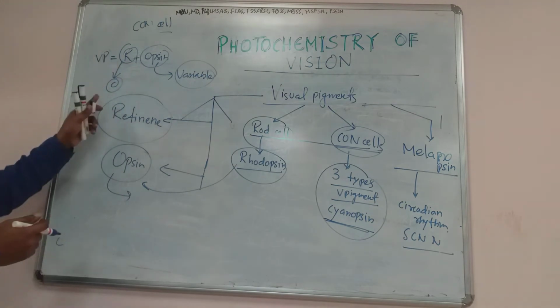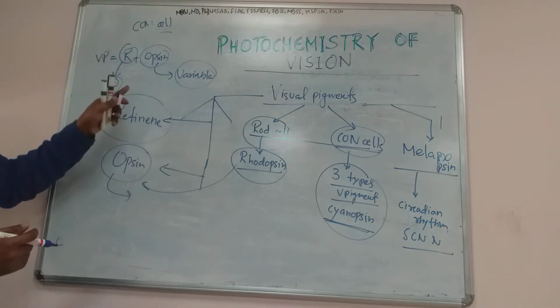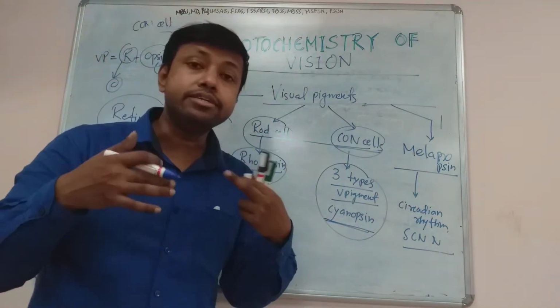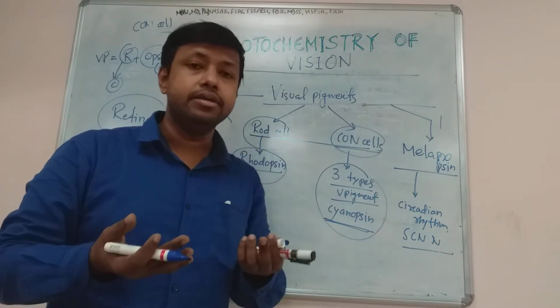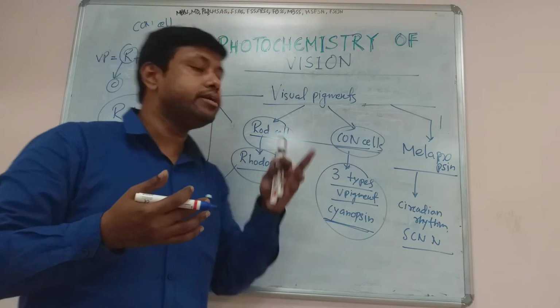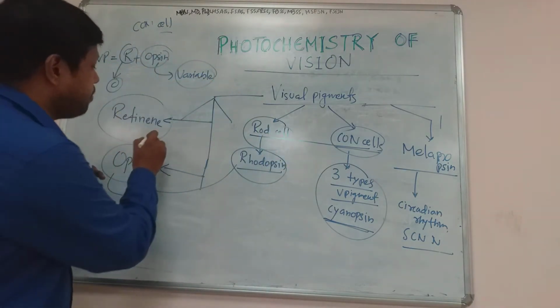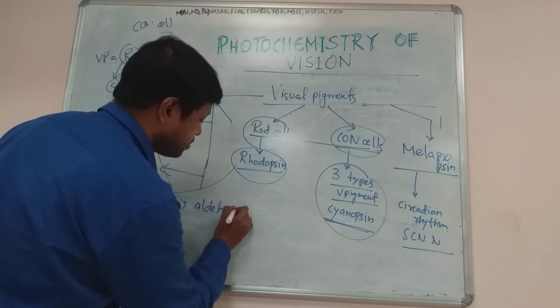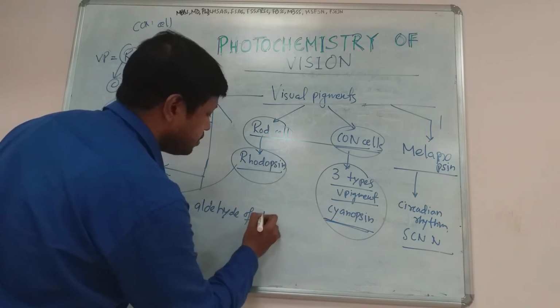Now retinine is a constant, and it is also known as retinal. Retinal is nothing but the aldehyde of retinol. It's an aldehyde of retinoic acid. Again I am telling, what is retinine? Retinine is nothing but an aldehyde of retinoic acid.